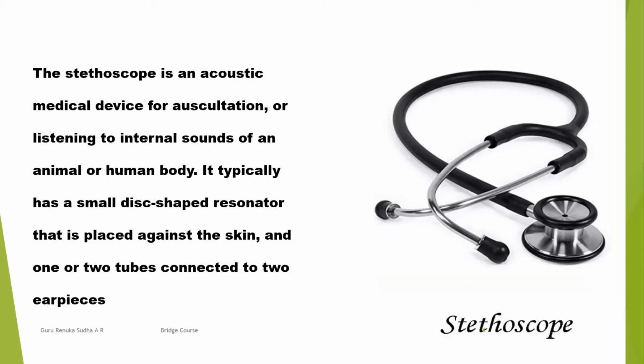It has a small disc-like structure called a resonator, which is placed against the skin, and two earphones that help us hear the internal sounds of the body.